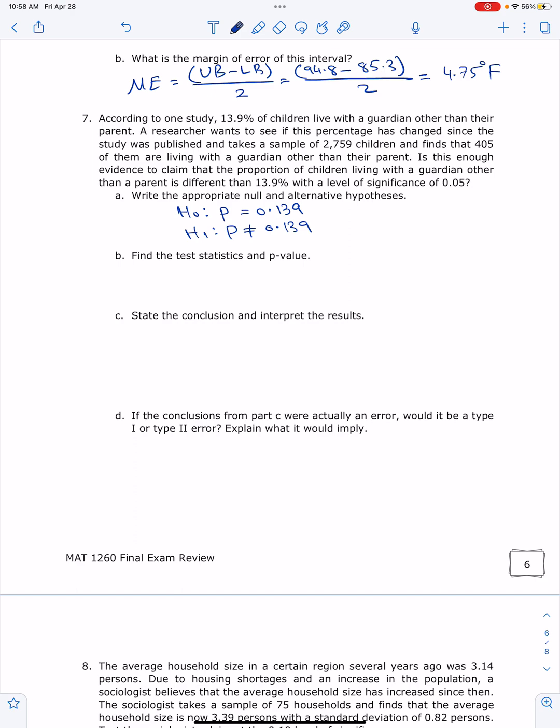We're going to use the hypothesis testing for proportions from the master sheet in order to find the test statistic and the p-value for the next question. So what do we need to find? What do we need to get there? We need the population proportion, which is 0.139. We need also x, which is 405. We need the sample size n, which is 2,759. And we need alpha, which is the significance level, 0.05.